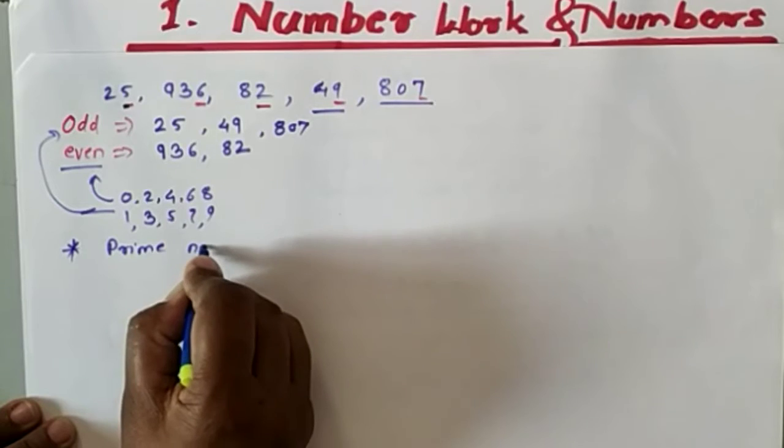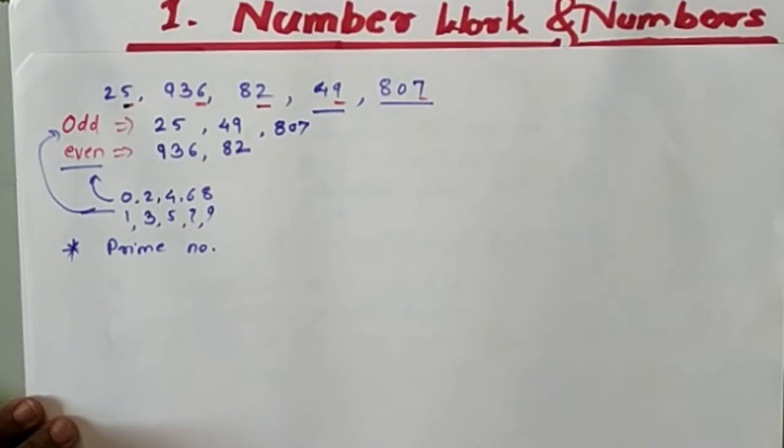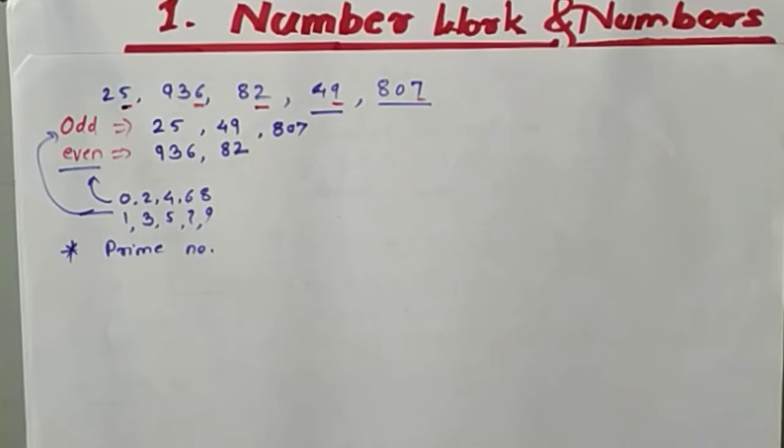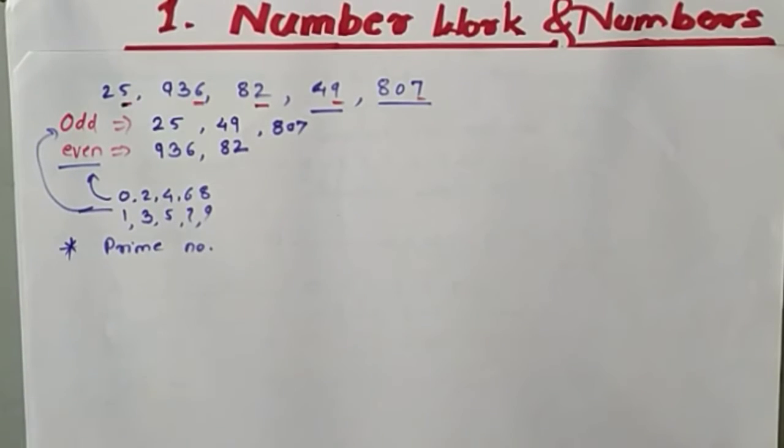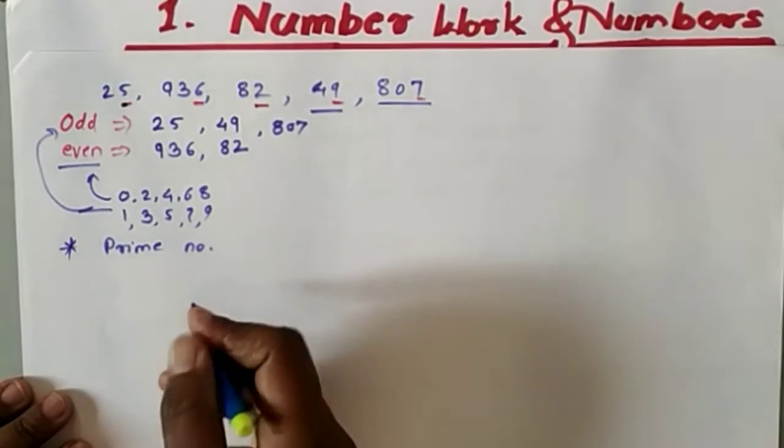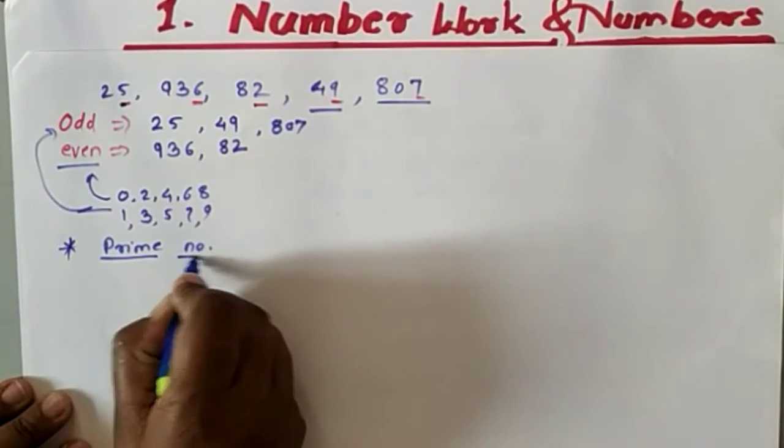Prime numbers. Okay. What are prime numbers? Simply, we say that the numbers which are present in their own table only are called prime numbers. Or, a number other than 1 that is divisible only by 1 and by itself is called a prime number. So first of all, what we have to do? See here, the prime numbers.